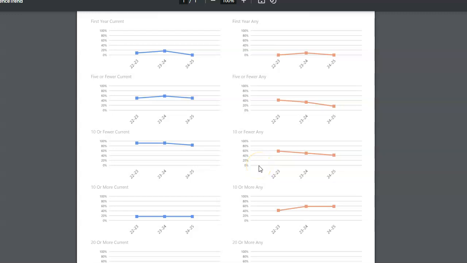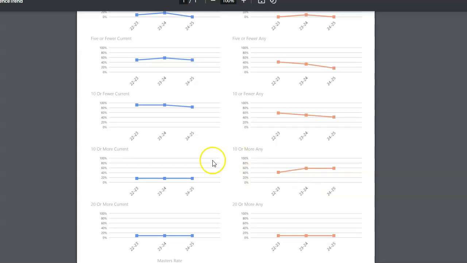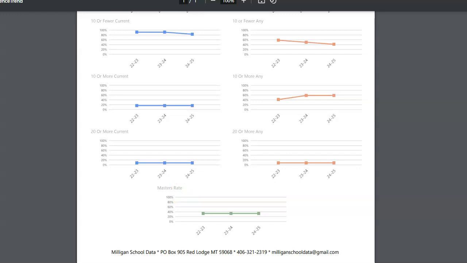But this is where, if you do make a goal to increase the percentage of your teachers who have 10 or more years of experience or 5 or more years of experience, then you can use this to see if those interventions are having an impact. Similar with this master's degree, you can see if you are increasing the percentage of your teachers with a master's degree. And then finally, the last report would be a list up.